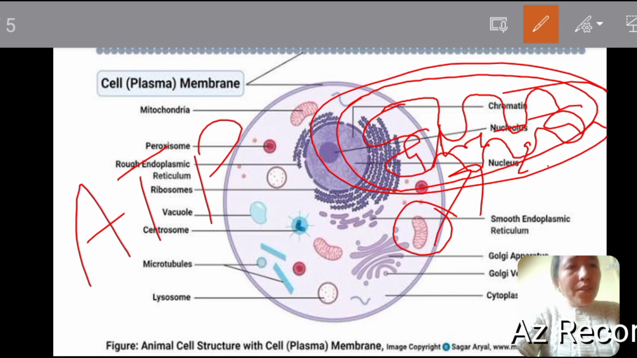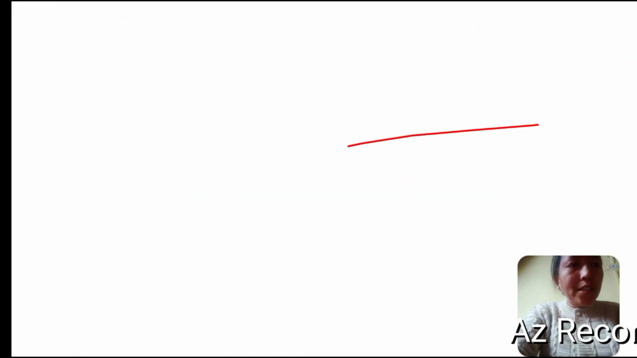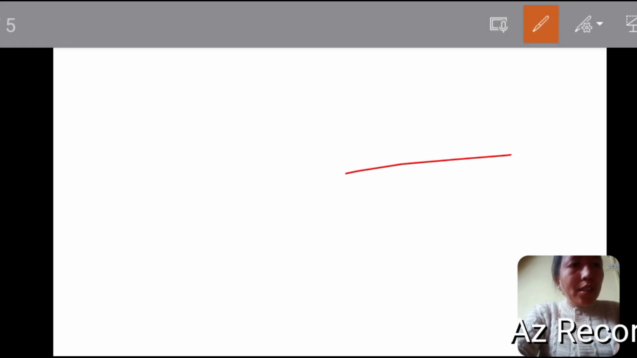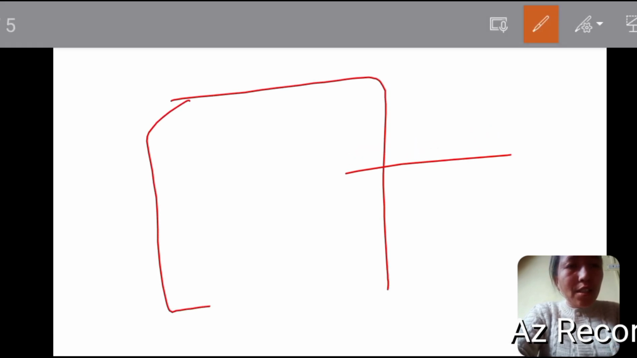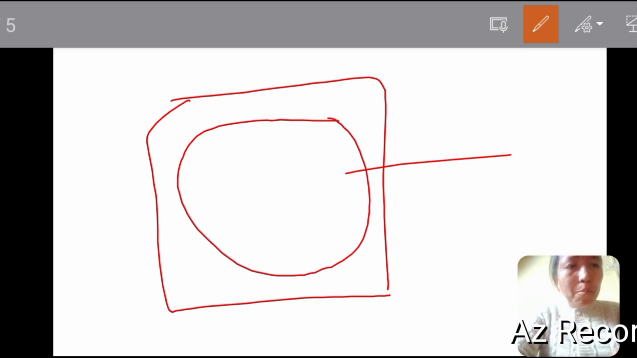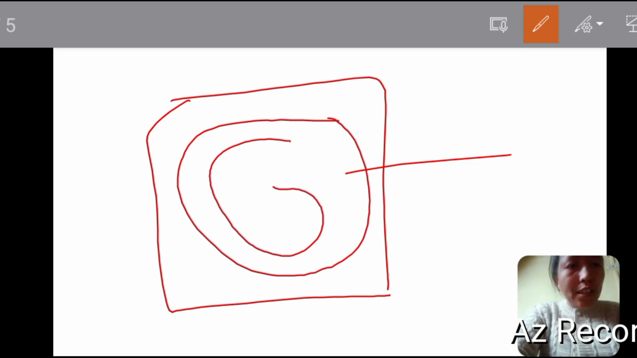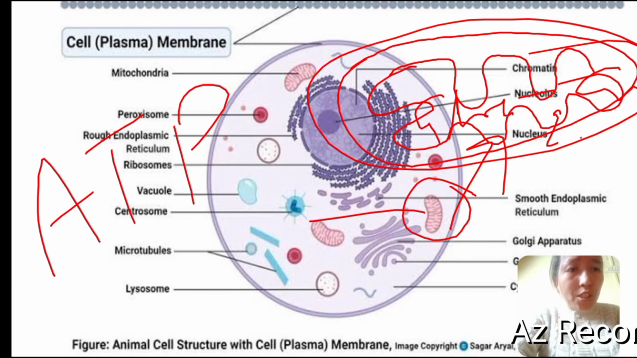And the next organelle we have is vacuoles. Plants contain a large central vacuole. If we see the structure of a plant cell, this is the cell wall, this is the membrane, and here a large central vacuole is present. But an animal cell contains small vacuoles, though they are large in number. The main function of vacuole is storage.